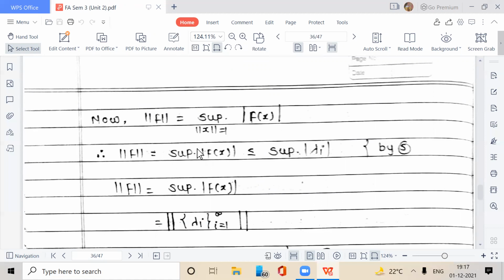Norm of f is equal to supremum over x, where norm of x is equal to 1, of mod of f of x, which is less than or equal to supremum over i of mod of lambda_i.